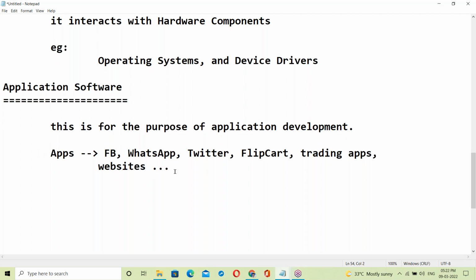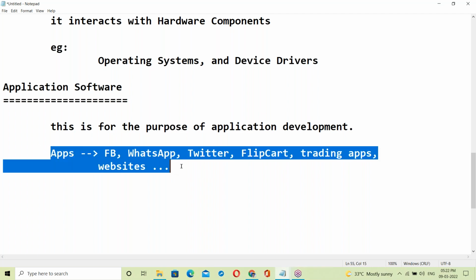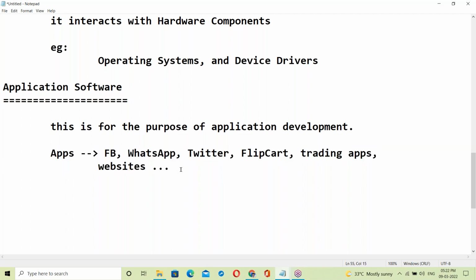So how do we develop this kind of applications? To develop these kinds of applications, we need some software. Those are called application software. For example, Java. Java is the highest used application software, mostly used.